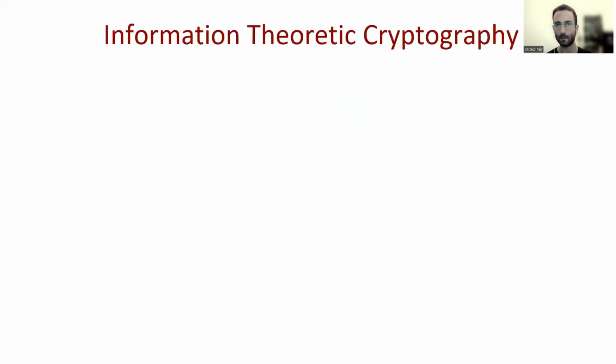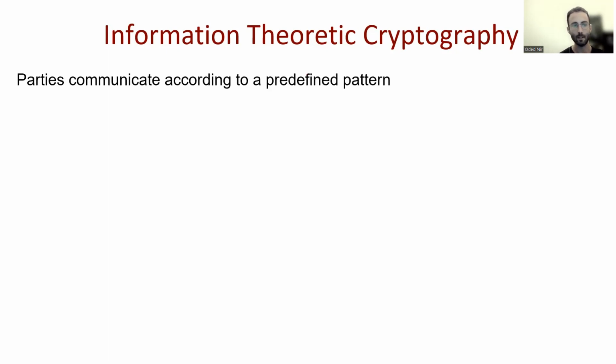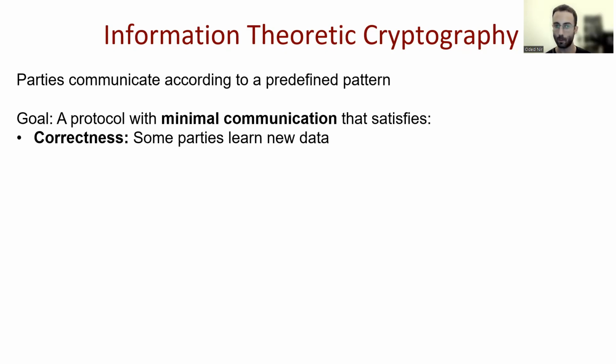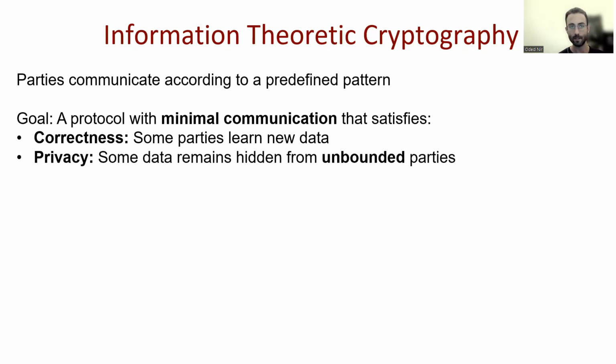So first, I'll define roughly what information theoretic cryptography means. Typically, we have parties that communicate with one another according to some predefined pattern of communication. When we design such protocols, we want to minimize communication in a way that satisfies both correctness, which means that some parties learn new data from the communication, and privacy, which means that some data remains hidden from some of the parties.